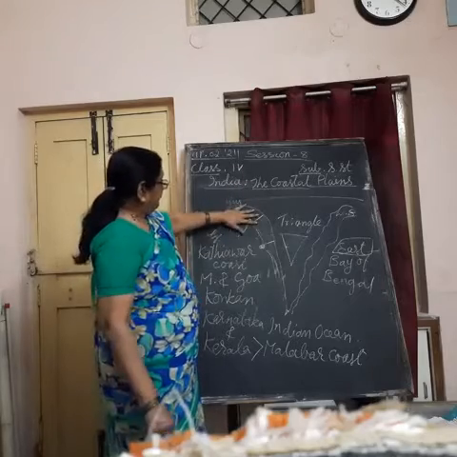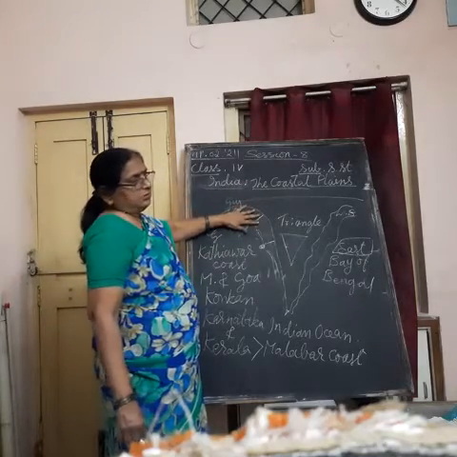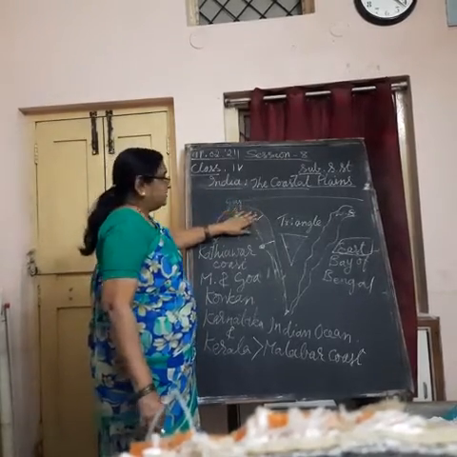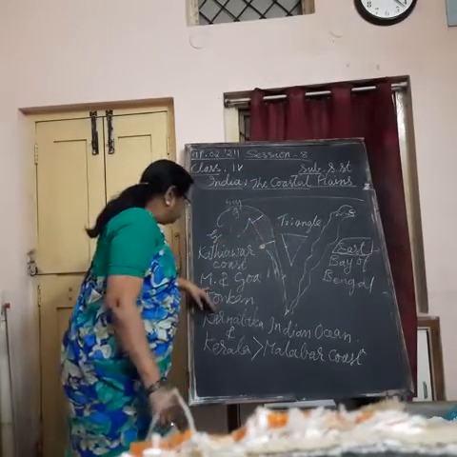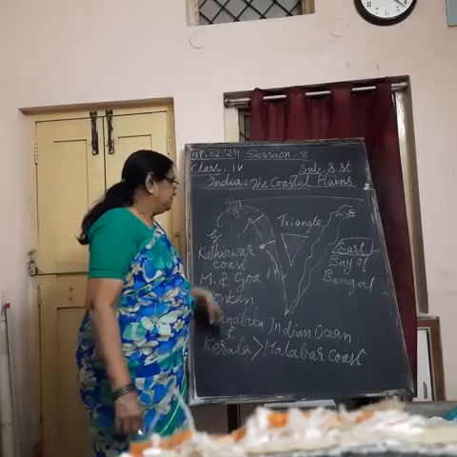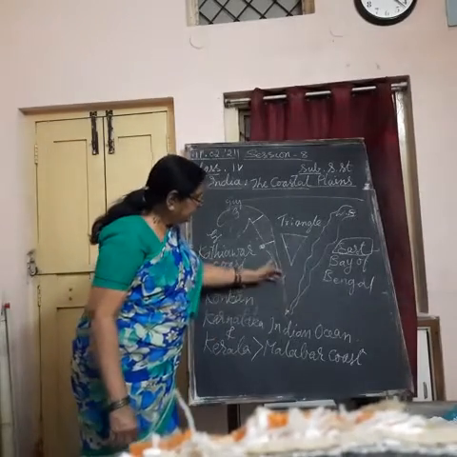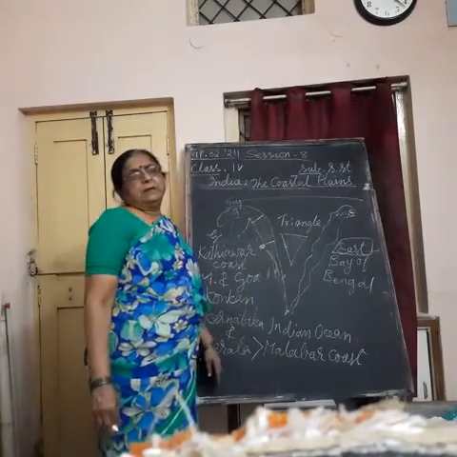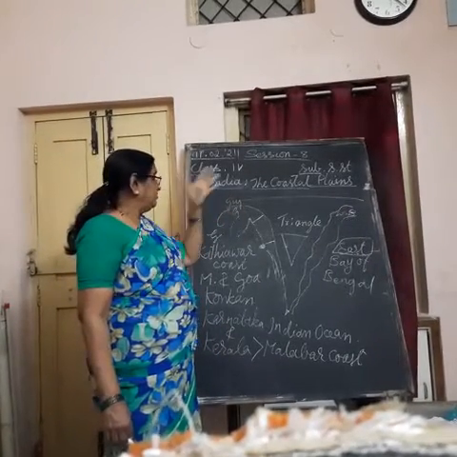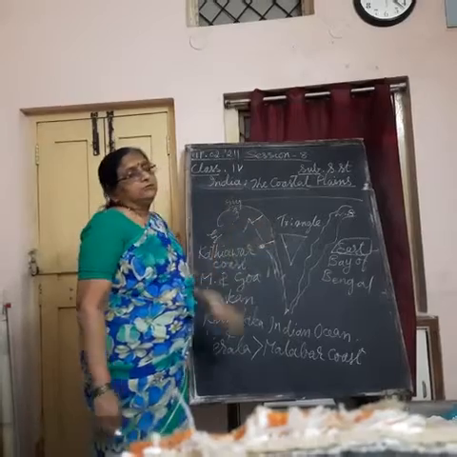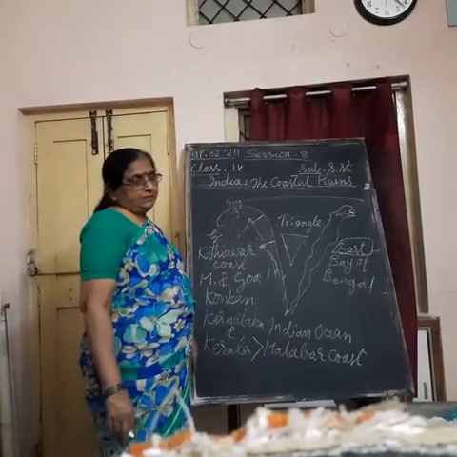So the upper part Gujarat state is called Kathiawar coast. Maharashtra and Goa together it is called Konkan coast, and Karnataka and Kerala together it is called Malabar coast. So these are the three different parts of western coastal plain.